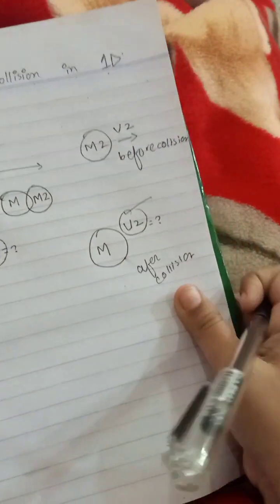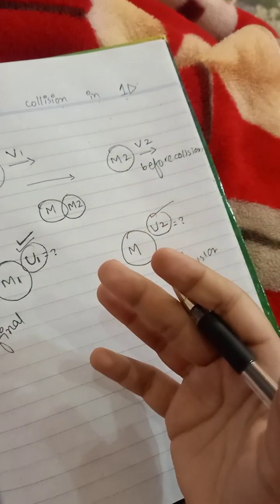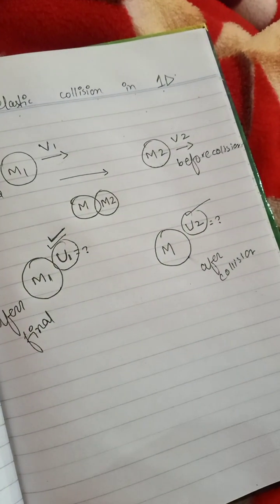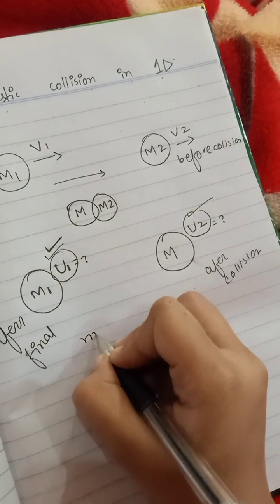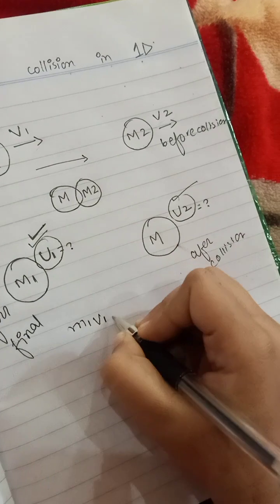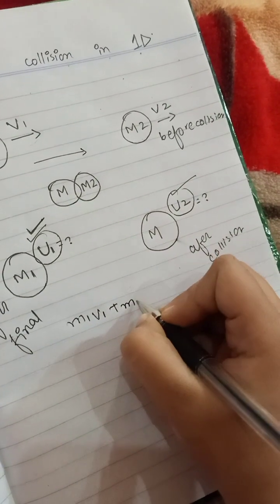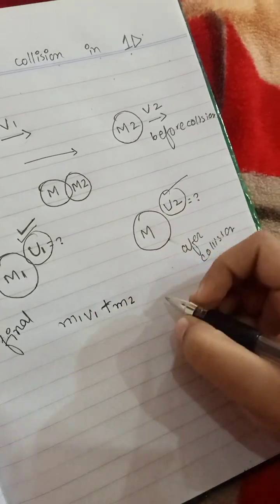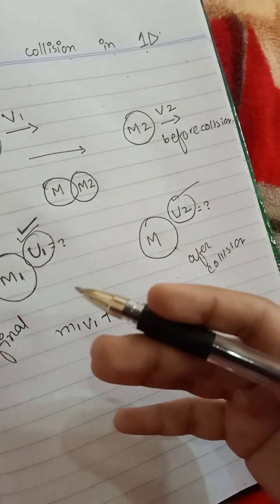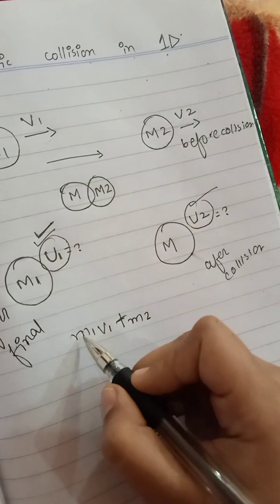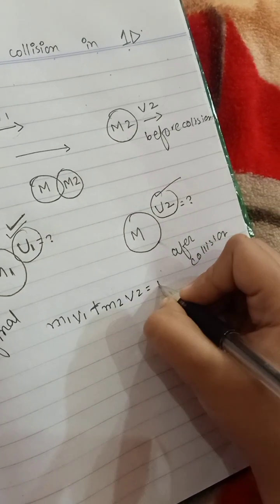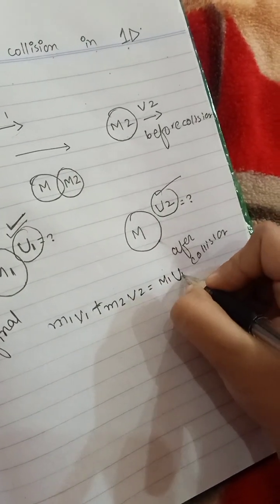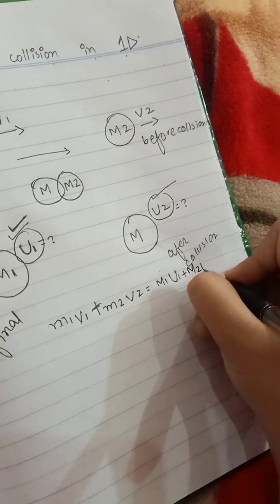So let's start. The law of conservation of momentum gives us the equation m1 v1 plus m2 v2 is equal to m1 u1 plus m2 u2.